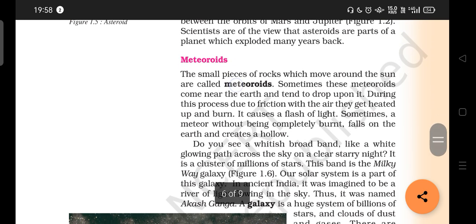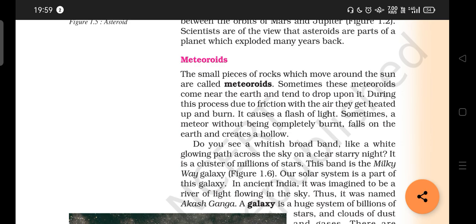Next, we are moving on to meteoroids. Now, see here. What are meteoroids? Small pieces of rocks which move around the sun. I'm repeating: small pieces of rocks, we call them meteoroids. You should understand the difference between asteroids and meteoroids. Asteroids are moving in that orbit between Mars and Jupiter, parts of planets, that's what scientists are telling. Meteoroids are small pieces of rocks.